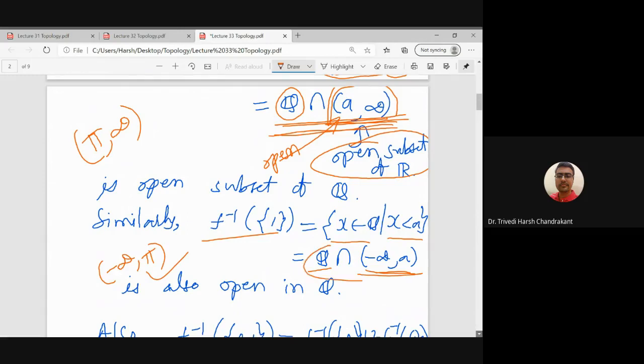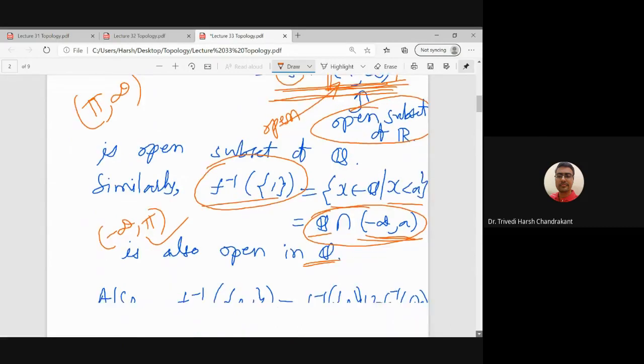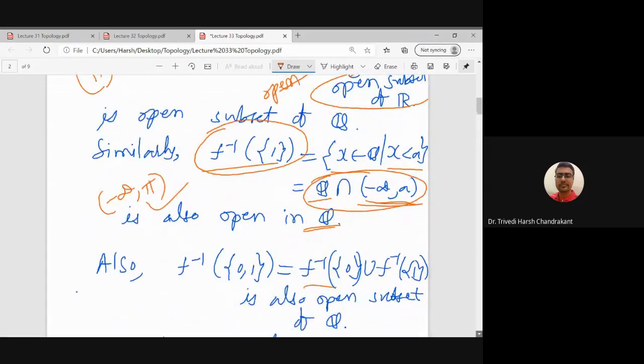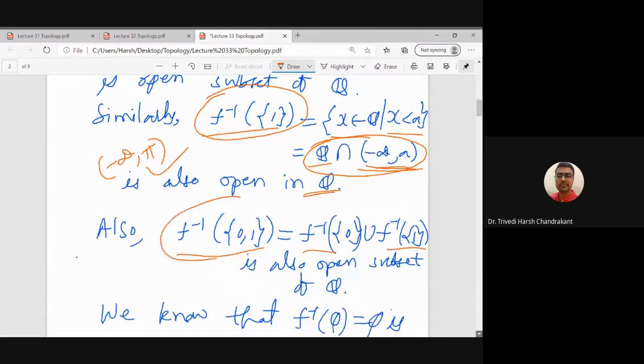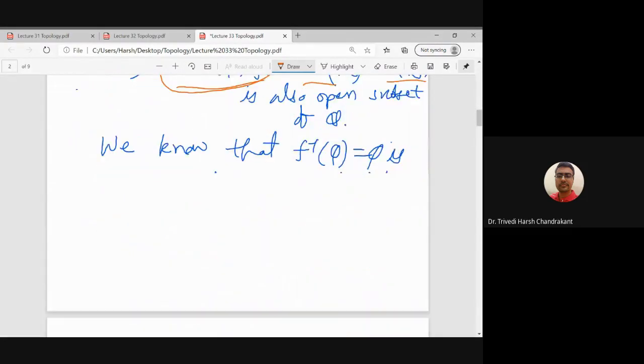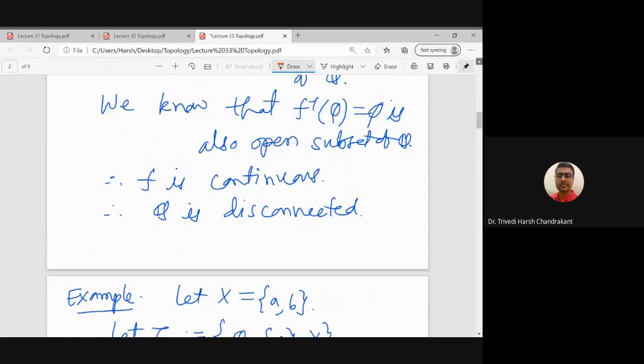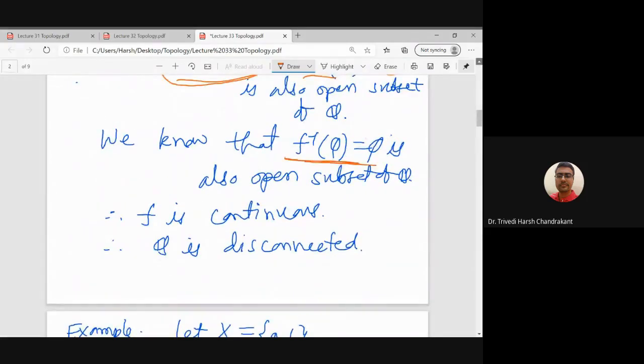So therefore this set is open in the subspace topology. Therefore f inverse of 1 is open in the subspace topology on Q. So f inverse of singleton 0 is open, f inverse of singleton 1 is open. Therefore f inverse of {0, 1} is open. So this is basically f inverse of Y is open, and f inverse of phi is open.